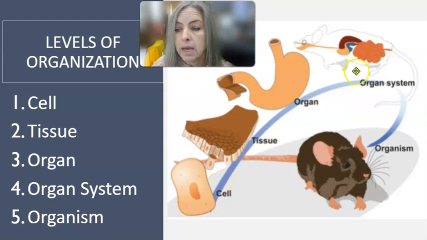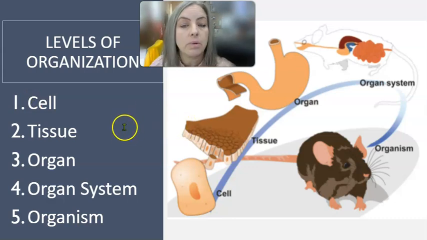And you can kind of see that in this picture, right? We have a cell. That cell becomes specialized and works with other specialized cells to make up tissues. These tissues form a fabric, and that fabric is woven together to make up different organs with different other tissues. And then that organ has a specific job, and it works to do its job. And it works with other organs in organ systems to make a whole system go, like the digestive system or the circulatory system. And different systems work together to make up organisms like this rat. And so that would just be a good example of biological organization at work.